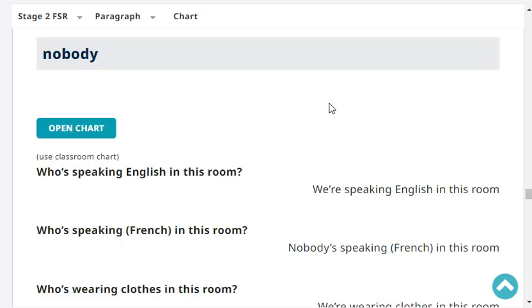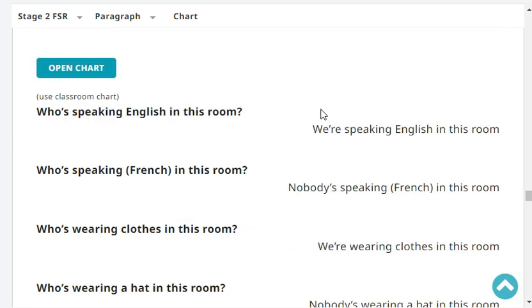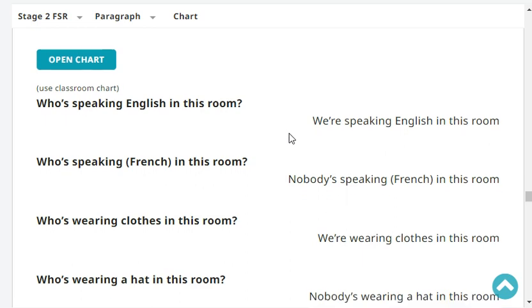Okay, who's speaking English in this room? We are speaking English in this room. Very good. Who's speaking French in this room? Nobody is speaking French in this room. Very good. Who's wearing clothes in this room? We are wearing clothes in this room. Very good.